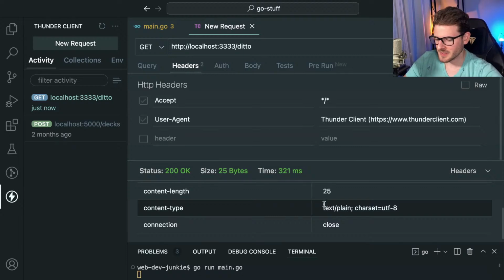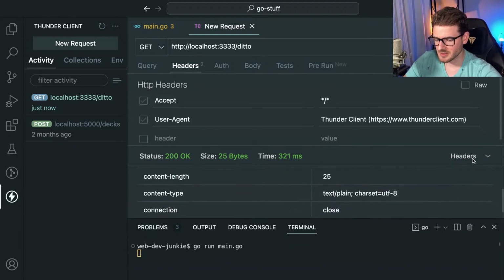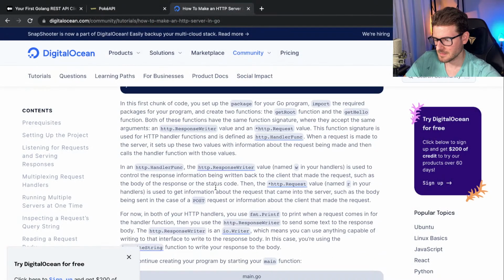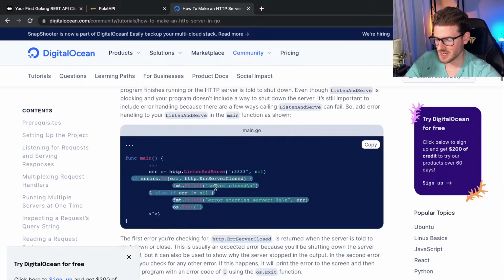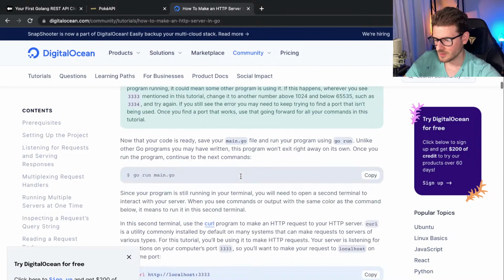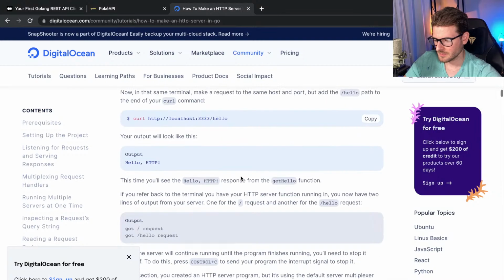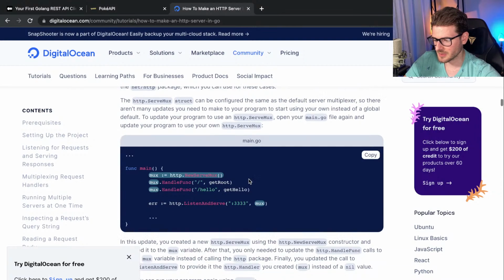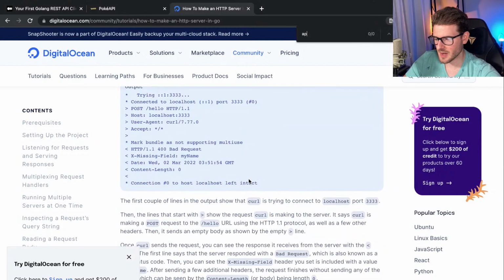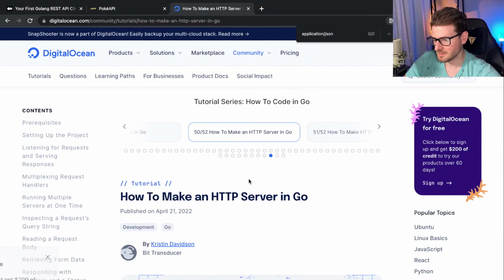So I'd rather this thing give back application JSON. So let me go back and figure out how to do that. And then also these are capital I's, so we might have to make another struct to lowercase them. Do they set headers here in this little tutorial? Let's see. There's too much text here. I'm not reading all this stuff. Let's just search for application/JSON.